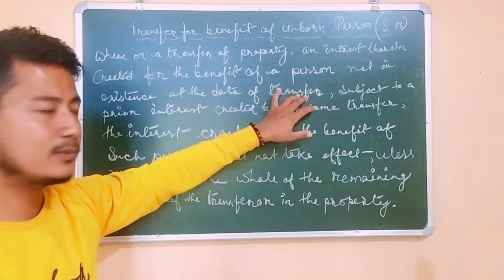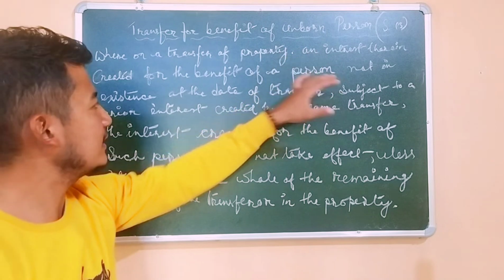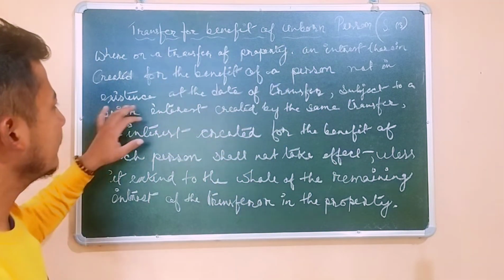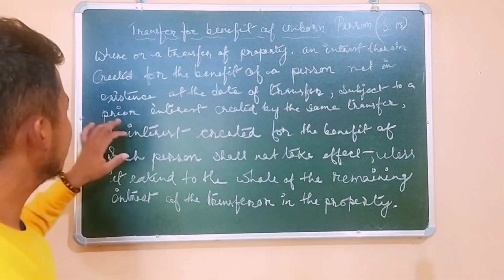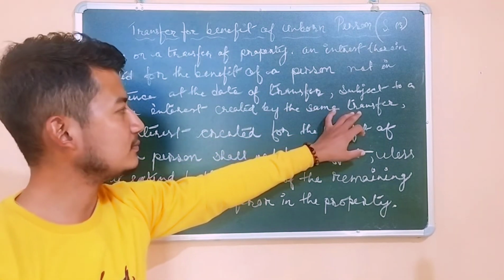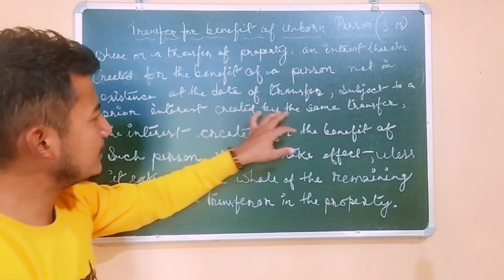So where there is a transfer of property and interest therein created for the benefit of a person unborn at the date of the transfer, subject to a prior interest created by the same transferor, by the same transfer. So subject to the prior interest created by the same transfer.